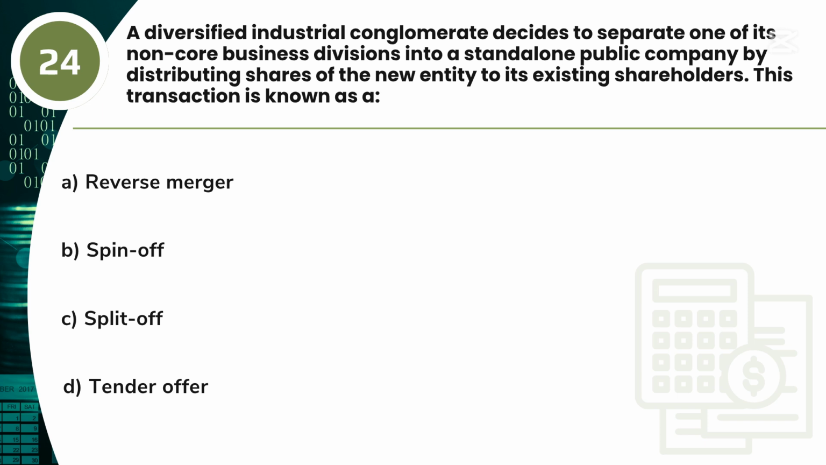Question 24. A diversified industrial conglomerate decides to separate one of its non-core business divisions into a standalone public company by distributing shares of the new entity to its existing shareholders. This transaction is known as A. Reverse merger. B. Spin-off. C. Split-off. D. Tender offer.